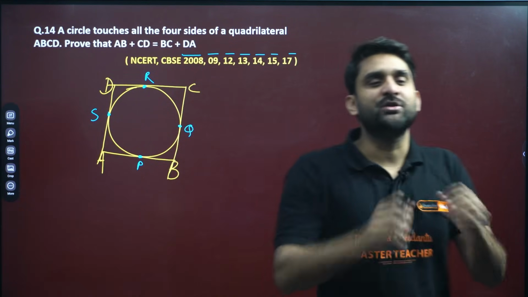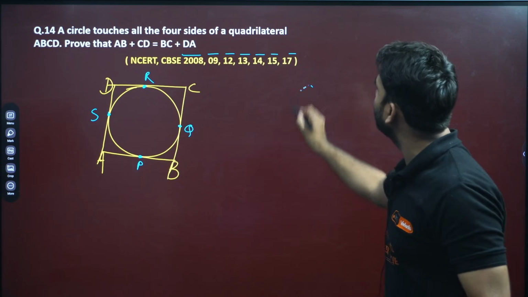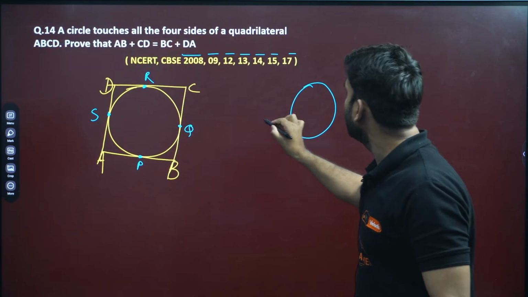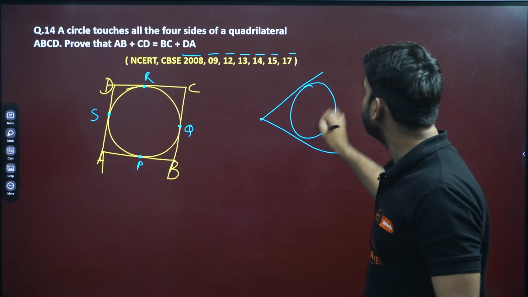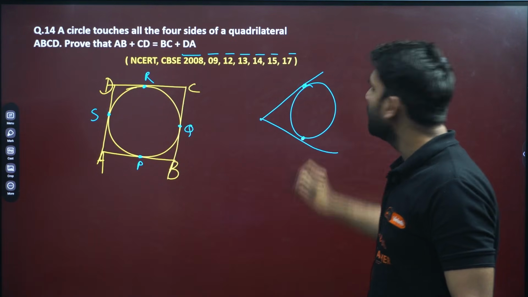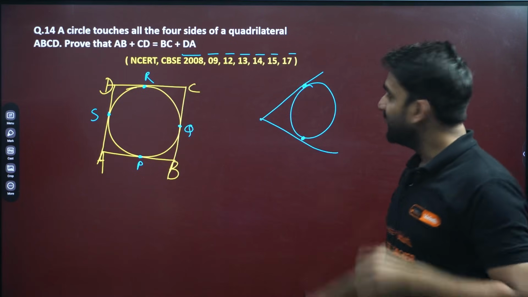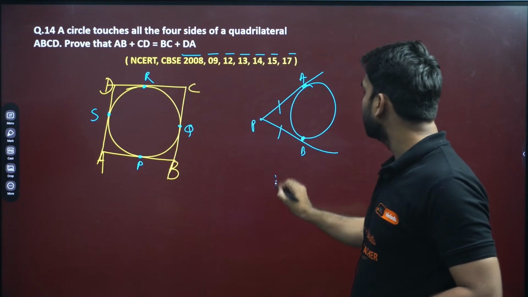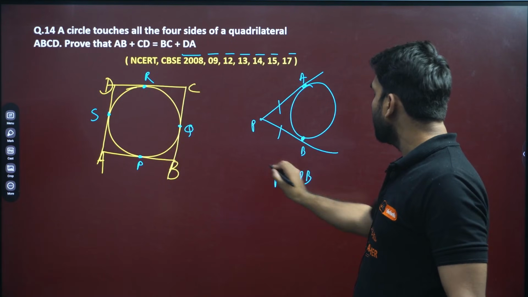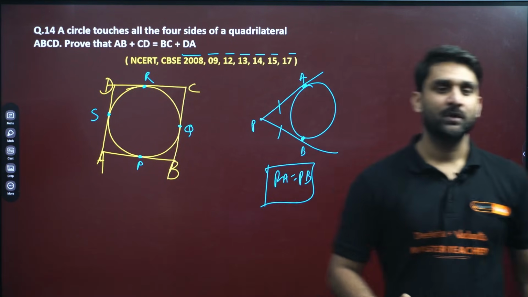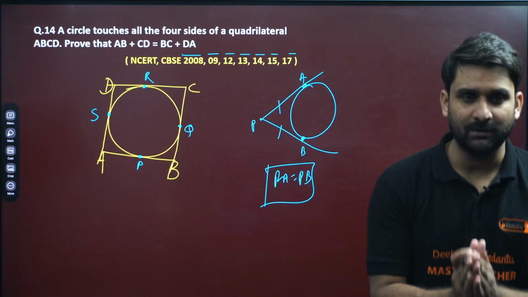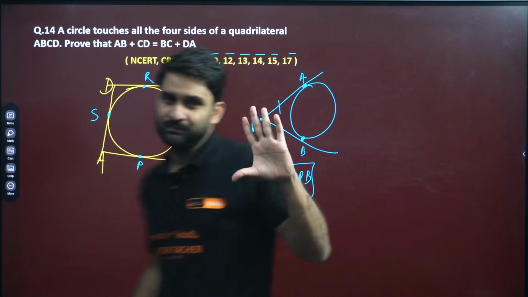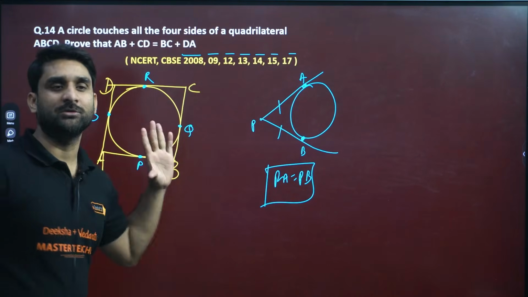So my dear, in this question nothing is special. If you know the theorem: when we draw two tangents to any circle, the tangents are always equal to each other. For example, from point P, with points of contact A and B, PA will always be equal to PB. The tangents drawn to the circle are always equal to each other. Only this theorem will be used here. If you know the theorem, you can solve this question.